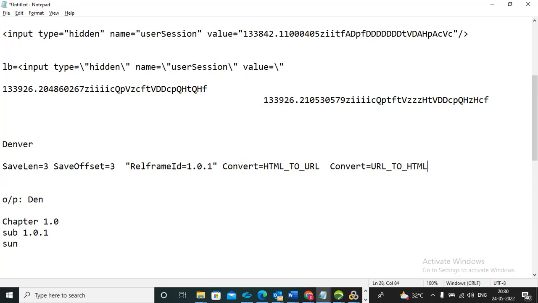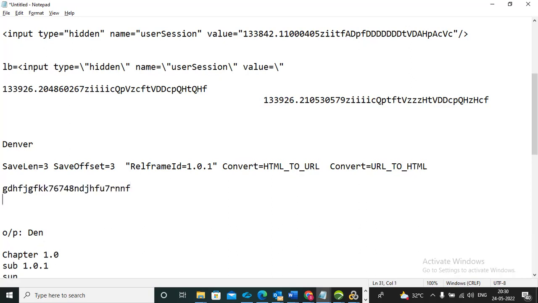What is the purpose of the convert function? HTML format you know: it has letters and numbers like 1 2 3 4. This is called HTML mode. URL mode means percentages, slashes and some special characters come in. Kiran, HTML means we get only letters and numbers, right? Yes. And URL mode has the special characters.